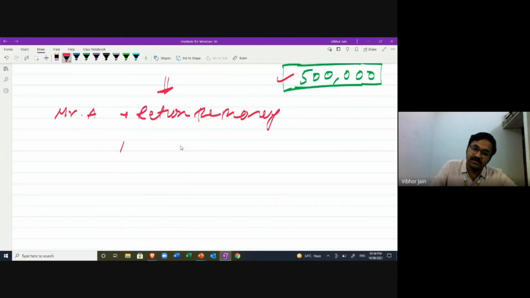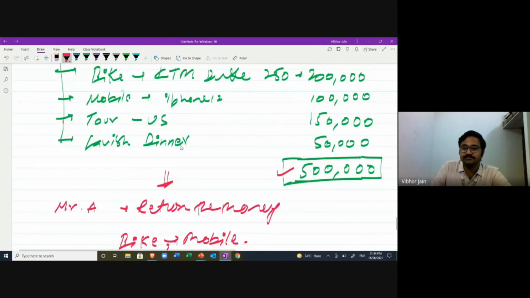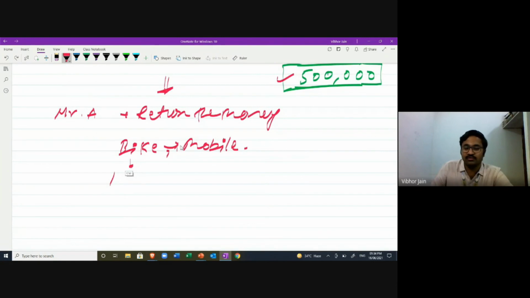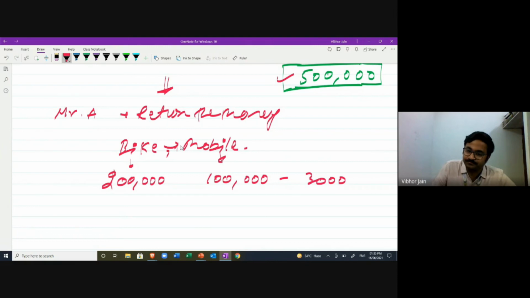I have a bike that you can take. I have a mobile phone that you can take. I said, okay. So this is going to fetch me how much? What was the value of the bike? We are assuming no depreciation. So the bike I'll sell in the market for 2 lakh rupees, the mobile I'll sell for 1 lakh rupees, and I will realize 3 lakh rupees.